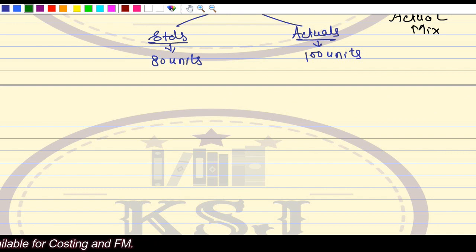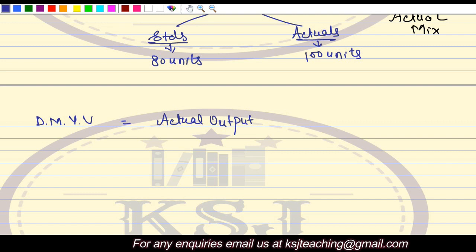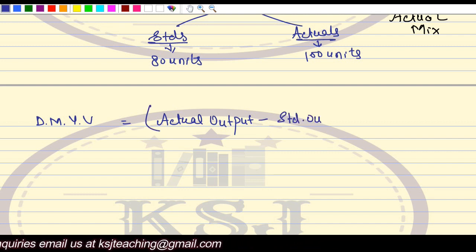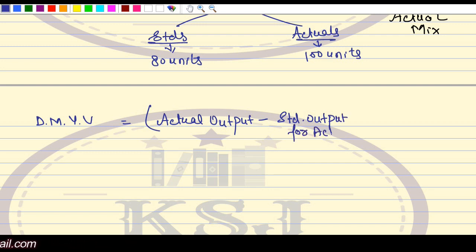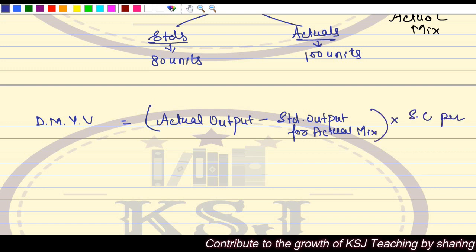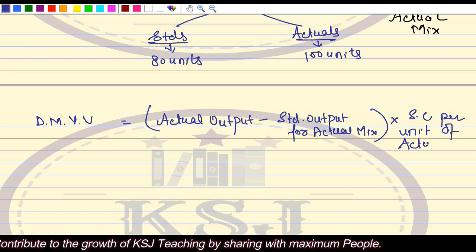So in this case, my direct material yield variance will be actual output minus standard output for actual mix, multiplied by standard cost per unit of actual output.